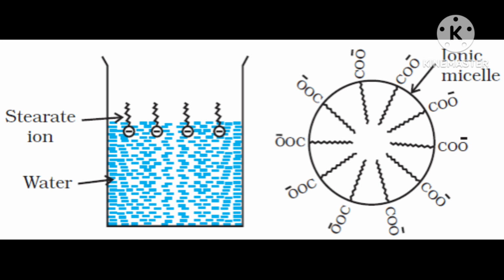Now suppose you have put soap in water, then what will happen? The sodium will dissociate, in the form of sodium ion plus stearate ion. This stearate ion has two parts. The negative part, COO, will go towards water because it is water loving, and this hydrocarbon part, which is water hating, will go up.